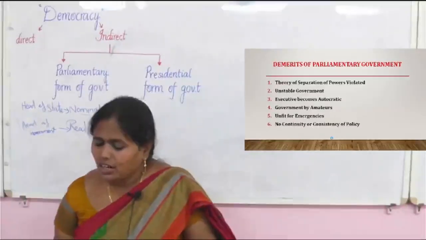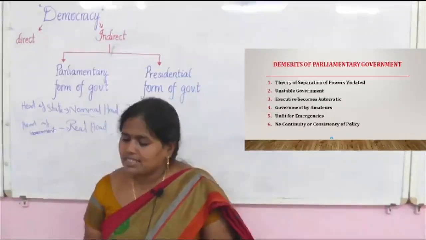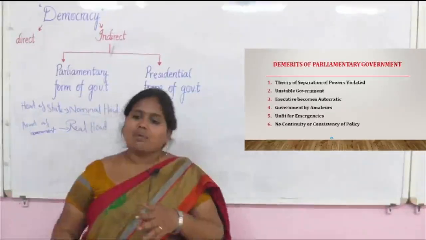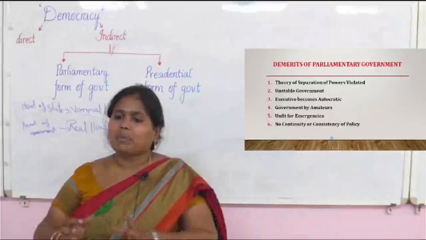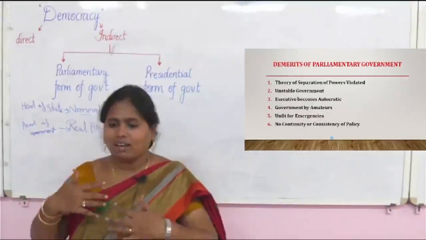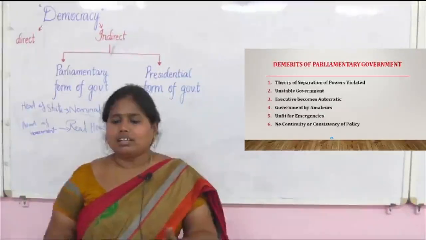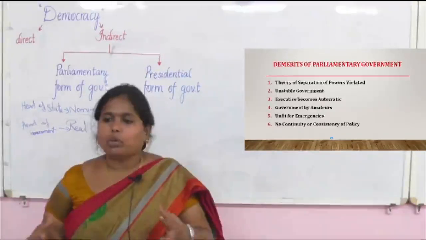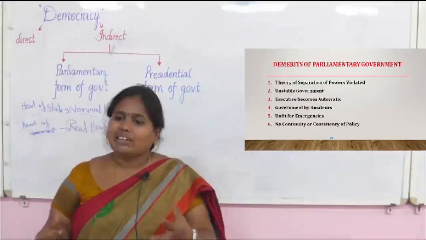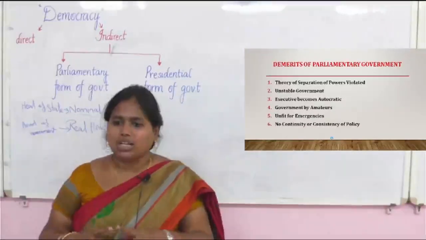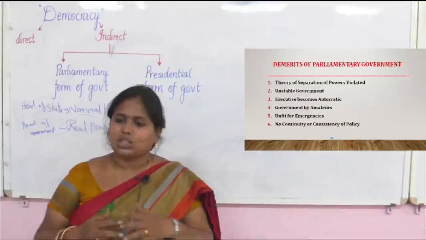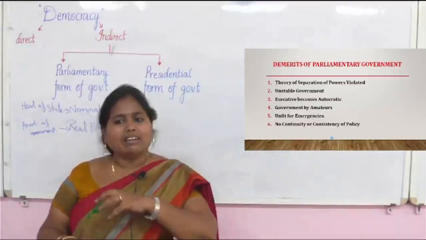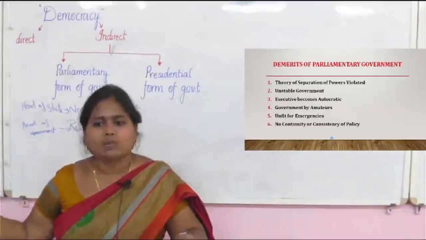Next point is no continuity, no consistency of policy. Continuity means, today one political party is making a decision, and we have so many experiences in the history of the country. If one political party makes a decision and, before it completes the policy implementation, it dissolves or completes its tenure, and the next political party comes, definitely they will not carry out the previous party's policies.